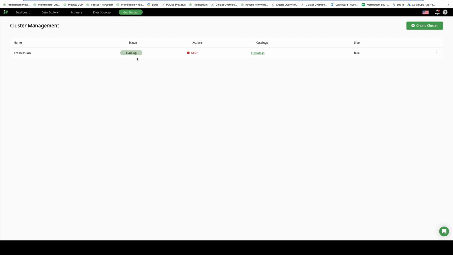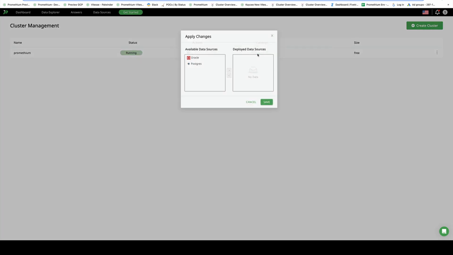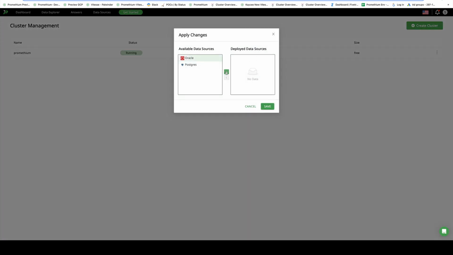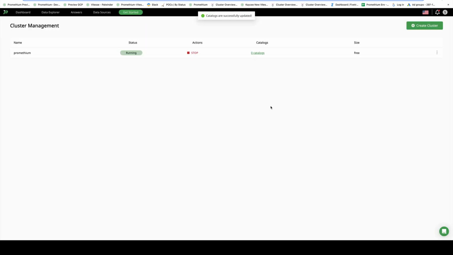Now you see it's starting to run, but it has no catalogs. Catalog is the Presto term for the data sources you're adding to it. So we just have to add the data sources here, and the available catalogs happen to be these two. Once we add them, this registers the data sources with Presto, so Presto knows these are two data sources it can query. And because of the virtualization layer, Presto can now query data by combining these two data sources.